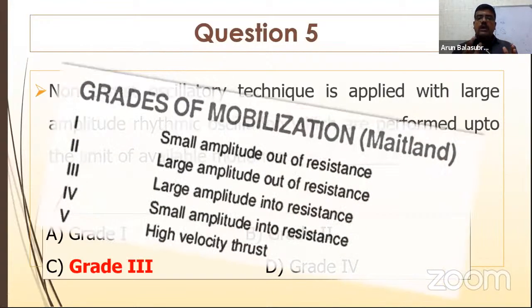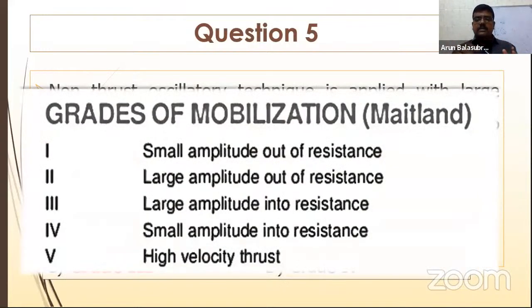Because grade 1 is small amplitude movement out of resistance. I will show the picture in the other questions. I have another question related to that. Let me show the pictures. Grade 1 is small amplitude, the beginning range we are doing. Grade 2 is large amplitude out of resistance, but still we are not touching resistance. You are going to move a joint in a large amplitude but still in the resistance free area. Grade 3 is large amplitude into the resistance. You are just touching resistance. That is the question here.